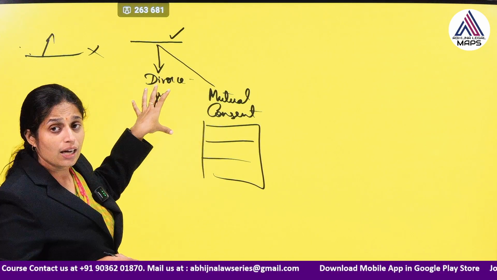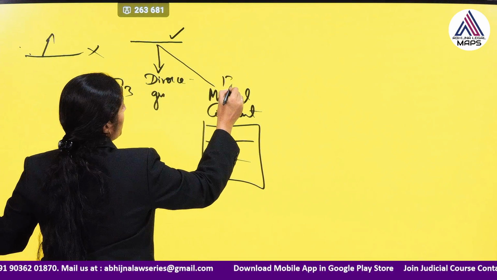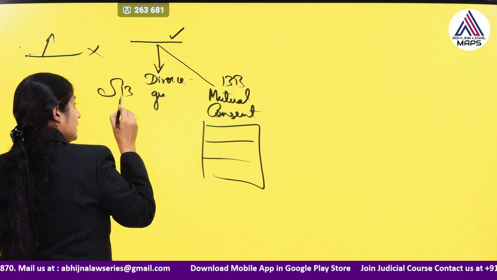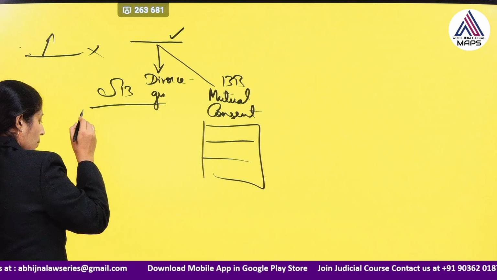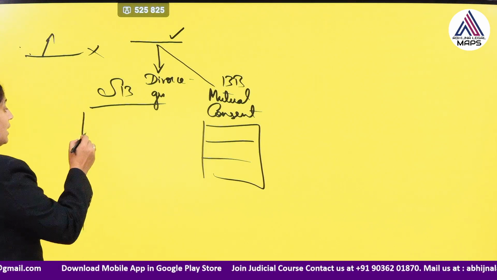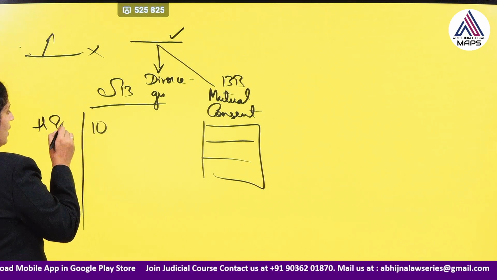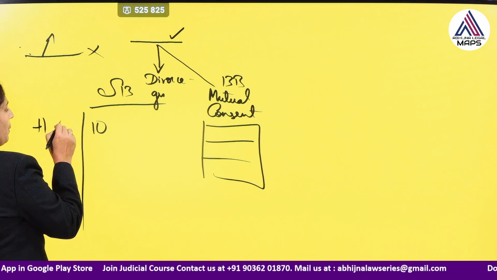Divorce by mutual consent is under section 13B, and the other is under section 13. Under section 13, one person is alleging certain grounds against the other person. There are 10 grounds, and either husband or wife can file the petition.